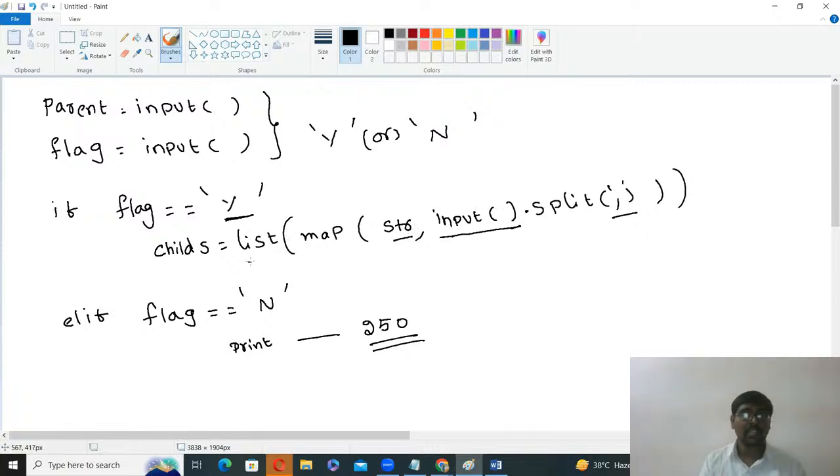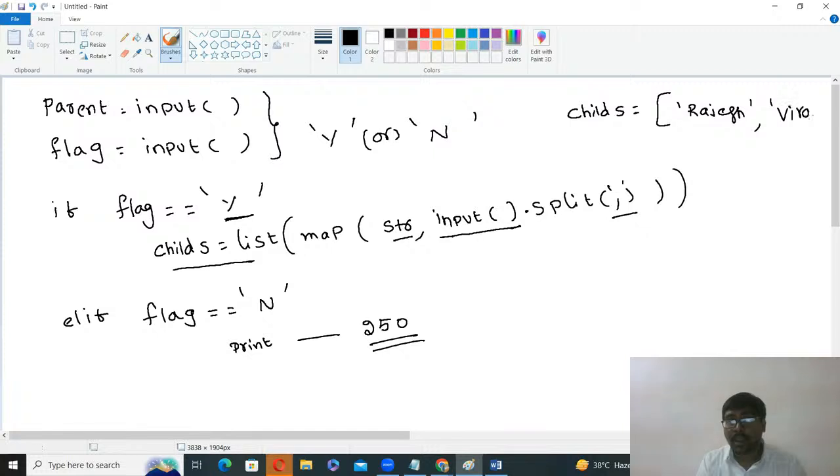Finally, list of. Now, what does childs consist of? According to this example, Rajesh and Virat. So Rajesh is one element, Virat is another element. You got it?